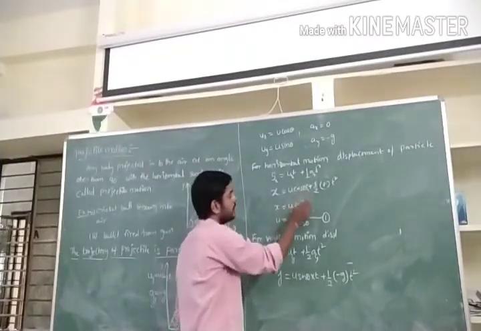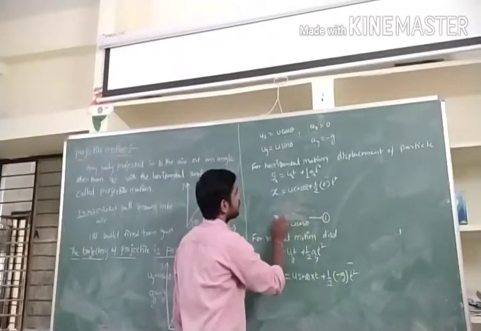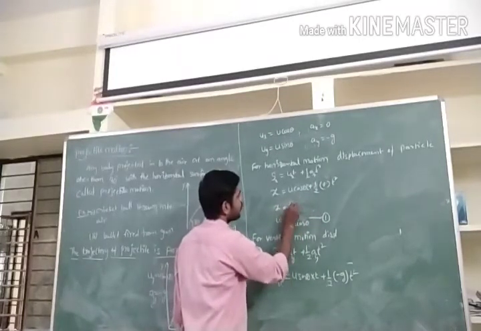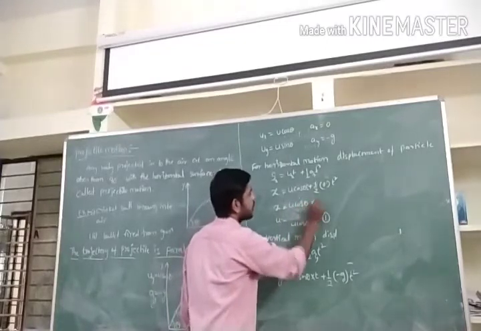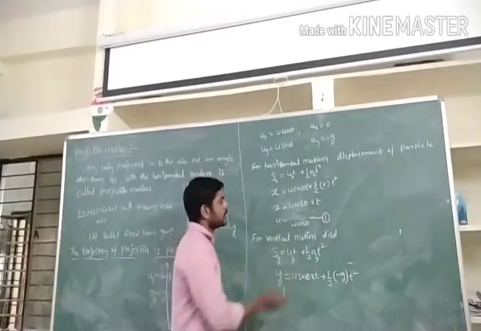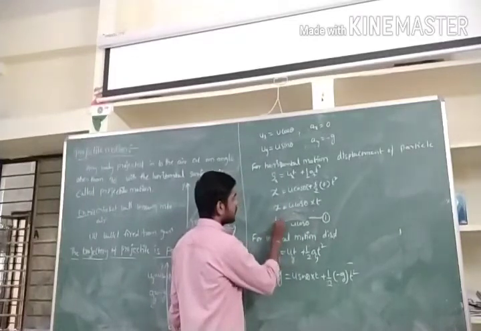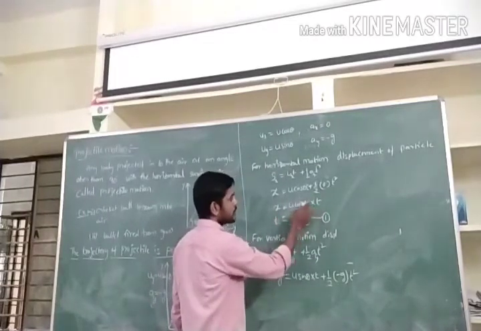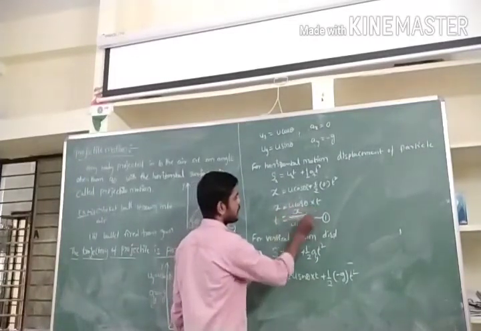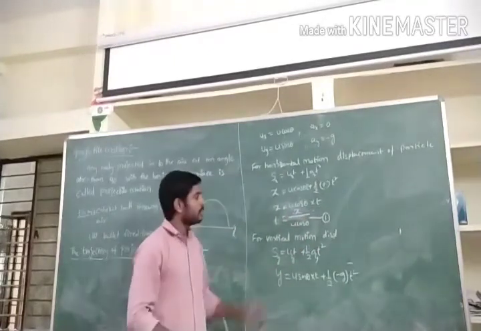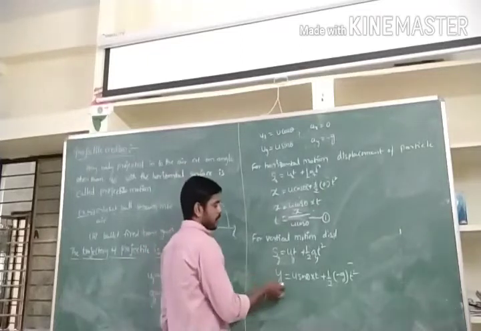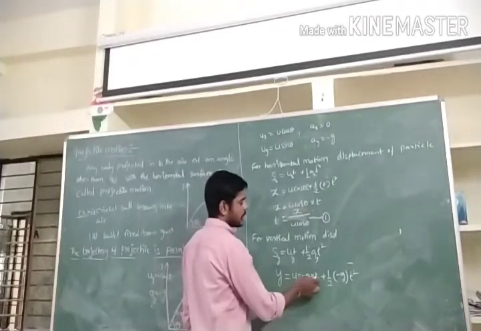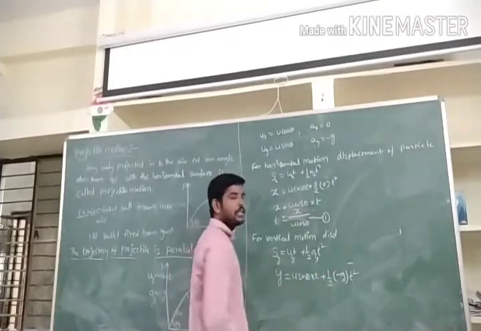So first of all we need time. From x is equal to u cos theta into t, t is equal to x by u cos theta. So y is equal to u sin theta t plus half of minus g t square.